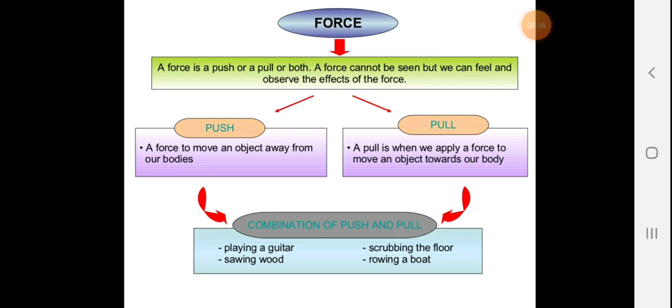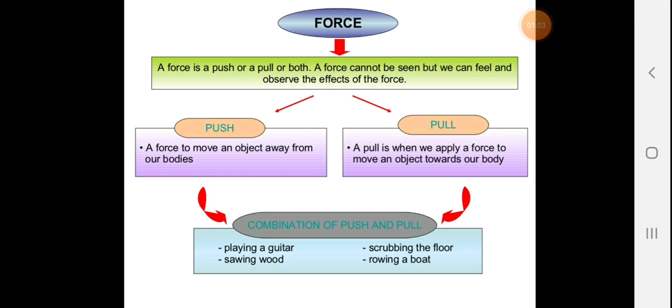A force is a push or a pull or both. A force cannot be seen, but we can feel and observe the effect of force. For example, push and pull are the types of force. To move an object away from the body, we apply a push, and a pull is when we apply force to move an object towards our body. Like you might have seen push and pull written on the doors.